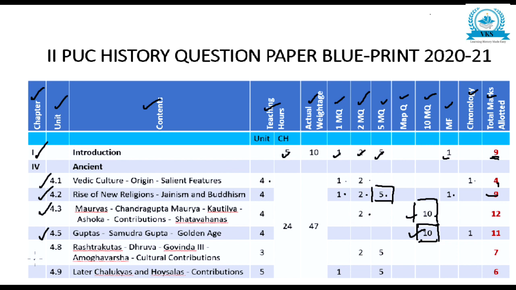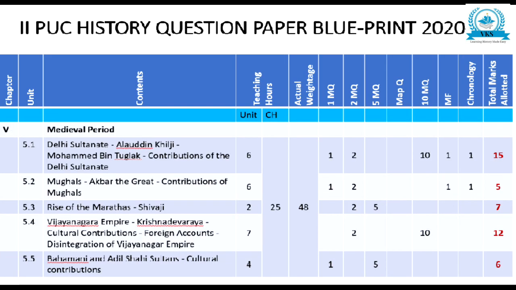Then 4.8, Rashtrakutas, teaching hours 3, 2 mark question 2, 5 mark question 1, total 7. Then later Chalukyas and Hoysalas, teaching hours 5, 1 mark 1 question, 5 mark 1 question, total 6. So like this, we can see from which chapters 5 mark questions are probable and which chapters 10 mark questions are probable. Seeing that will help us find out which are the important questions. Now let us move on to the next part.